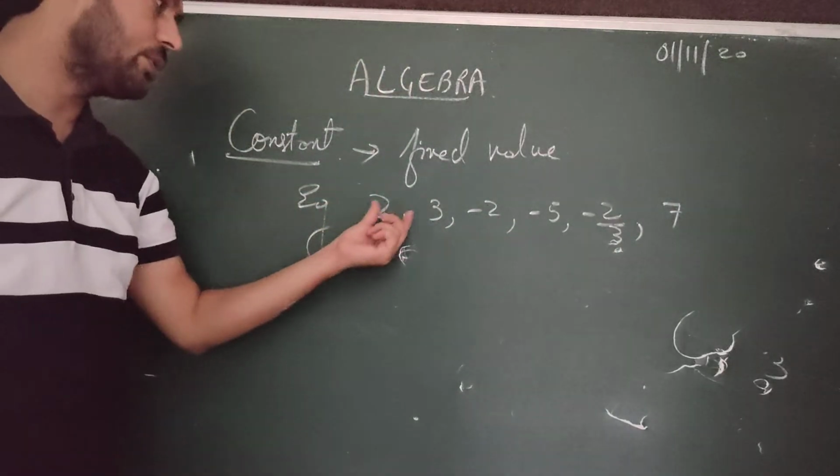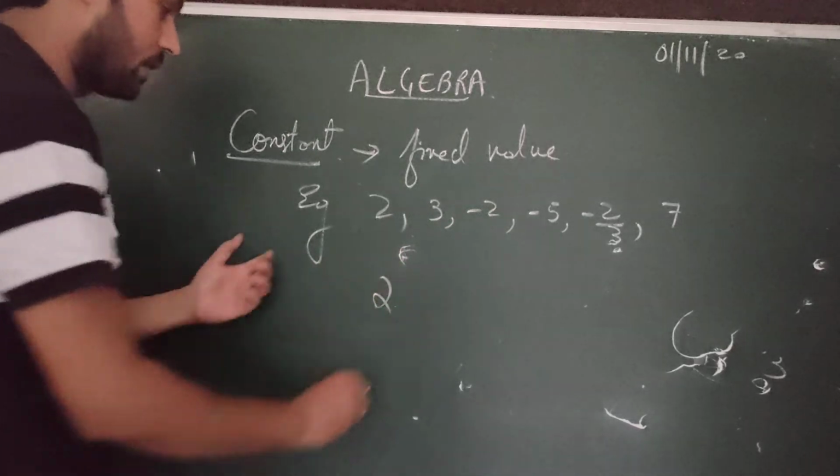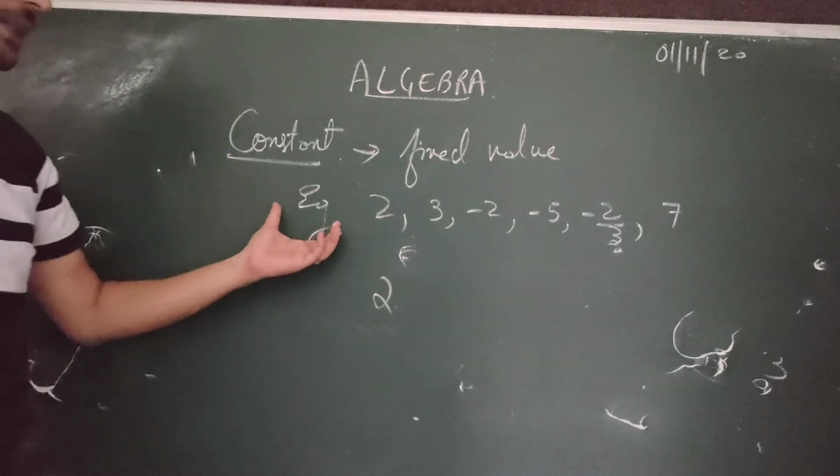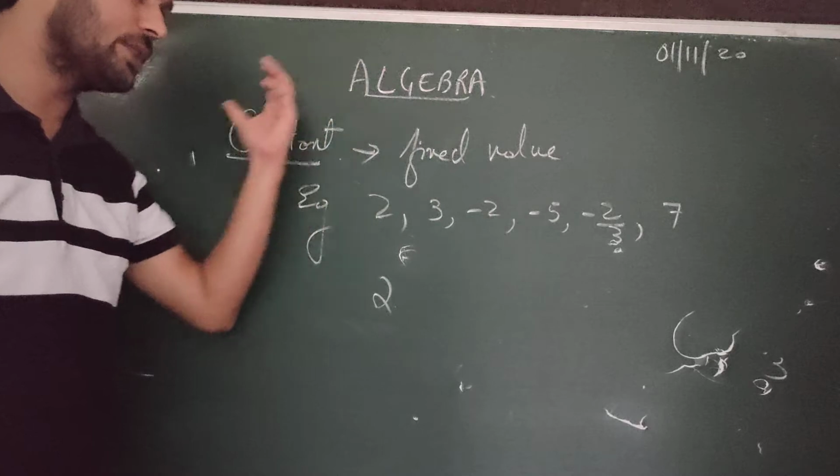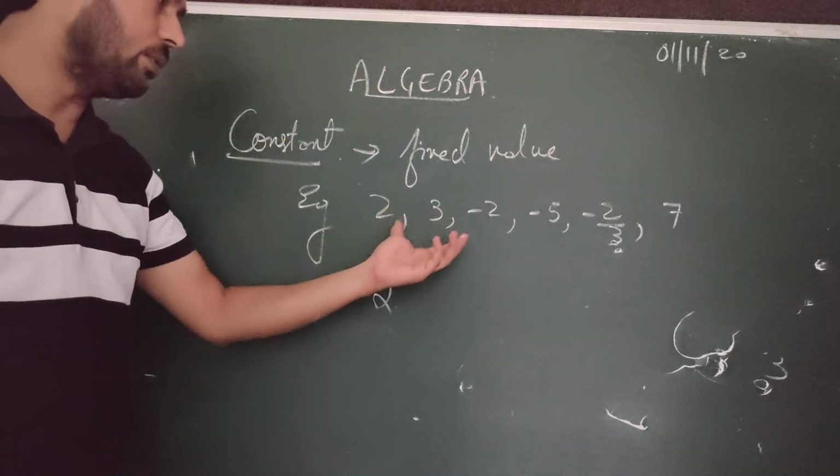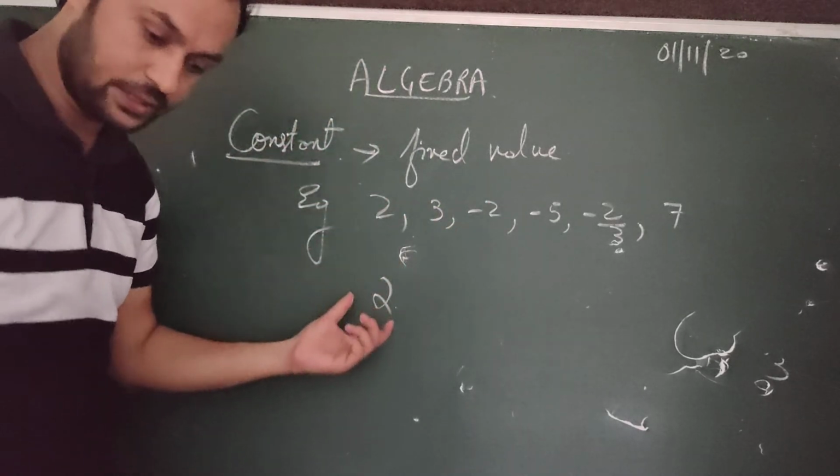You can't change 2, you can't change 3. They will always remain 2 only. So these are called constants in algebra. It means the numbers that we have been using since before will be called constants here.